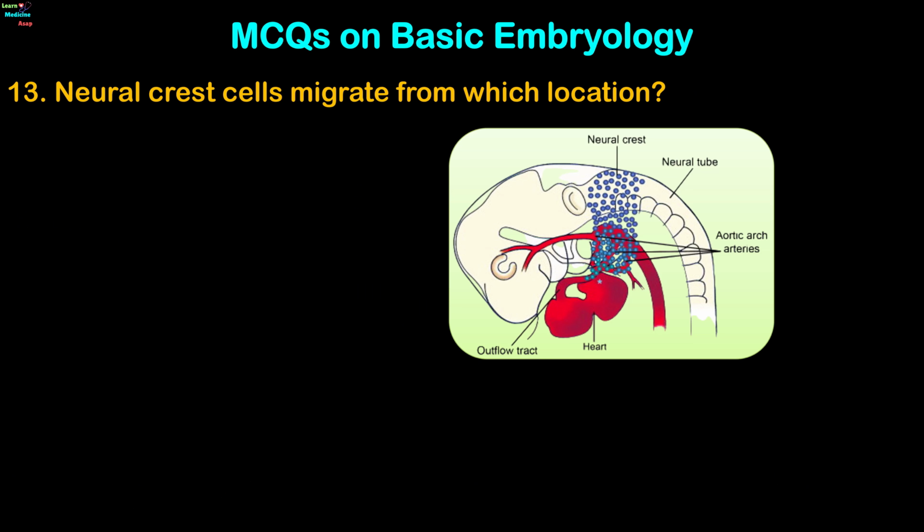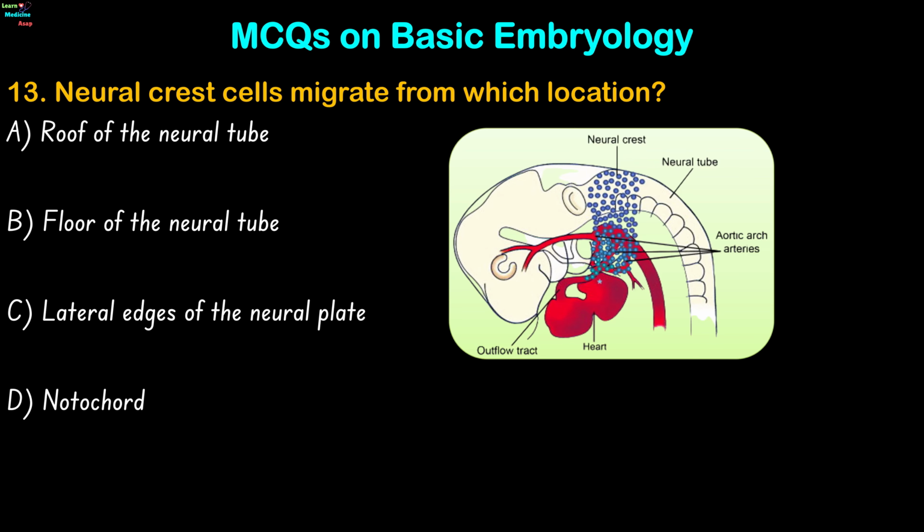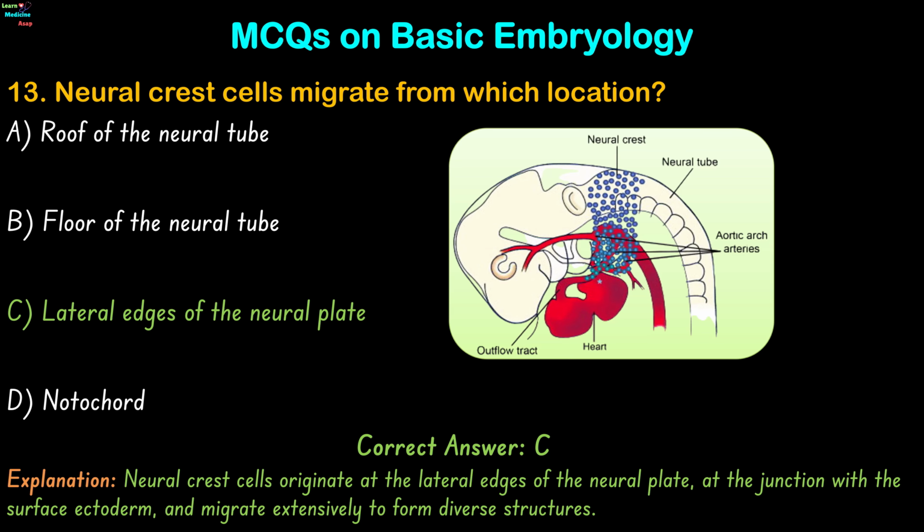Question 13. Neural crest cells migrate from which location? Roof of the neural tube, floor of the neural tube, lateral edges of the neural plate, or notochord? The correct answer is option C. Neural crest cells originate at the lateral edges of the neural plate, at the junction with the surface ectoderm, and migrate extensively to form diverse structures.